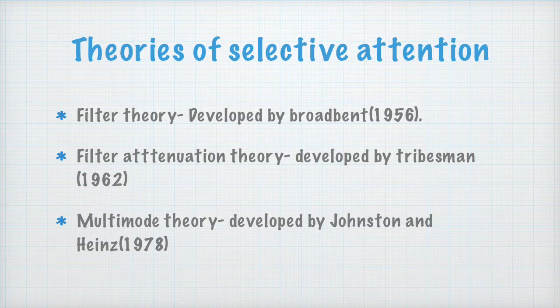There are three basic theories of selective attention. The first one is filter theory. Filter theory was developed by Broadbent in 1956. According to this theory, many stimuli simultaneously enter our receptors, creating a kind of bottleneck situation.